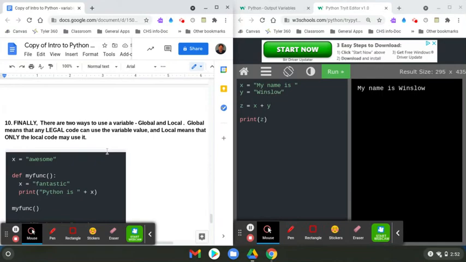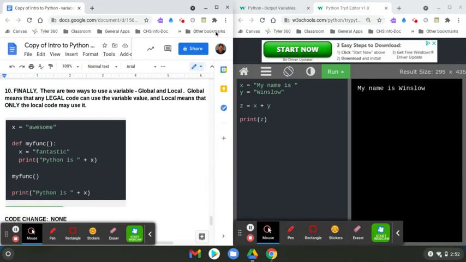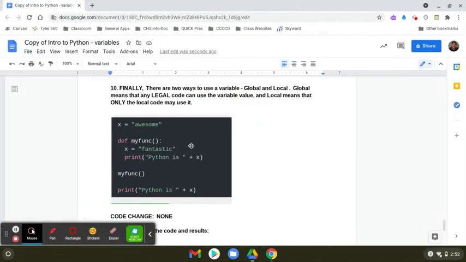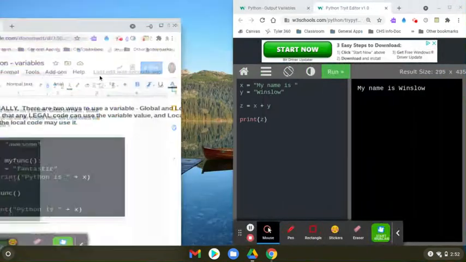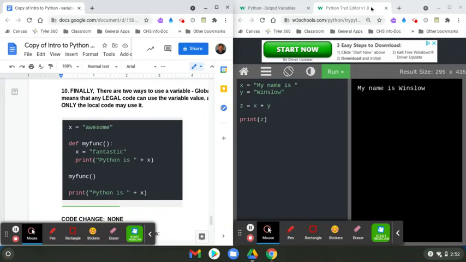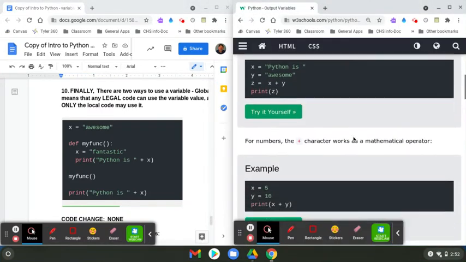Finally, there are 2 ways to use a variable, global and local. And I'm going to go ahead and expand this out so you can see it a little bit better. Global means that any legal code can use the variable value. In other words, X can always equal awesome as long as it's outside of a loop or a function. But a local value means that it's inside of a function or loop. So if we run this, and we're about to go back and run it, I'm going to go ahead and drop this to the side and close this out and scroll down.